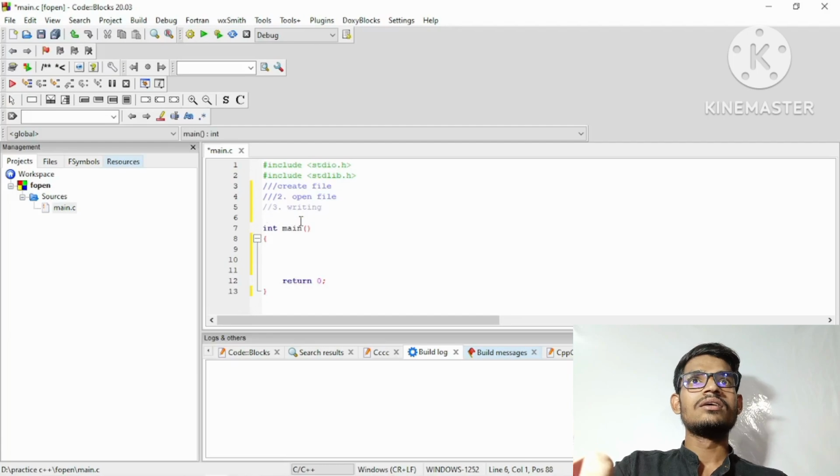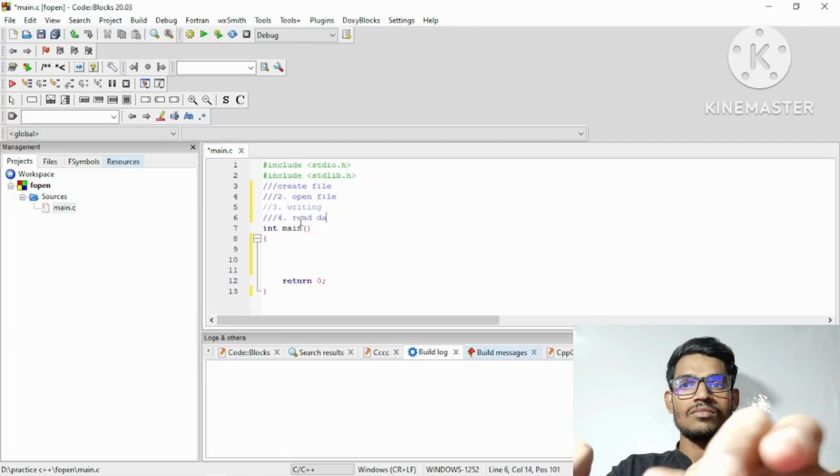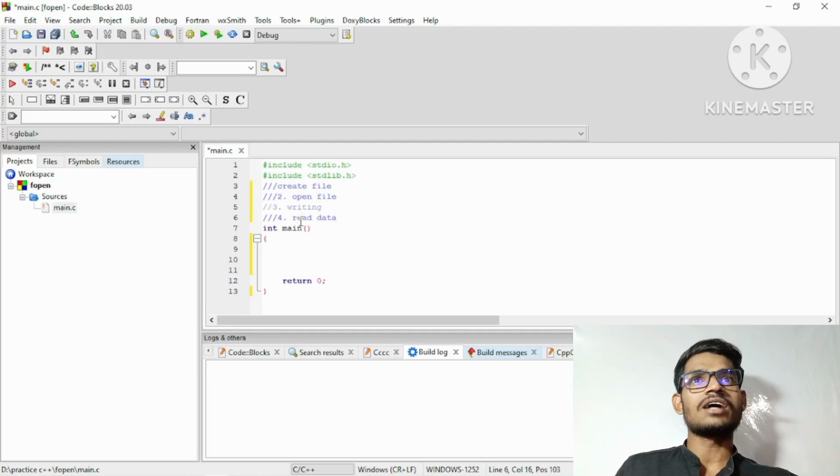And then the fourth point is we will read something, read data. So let's see how all these things happen in our C programming world, that is, the file handling concept.